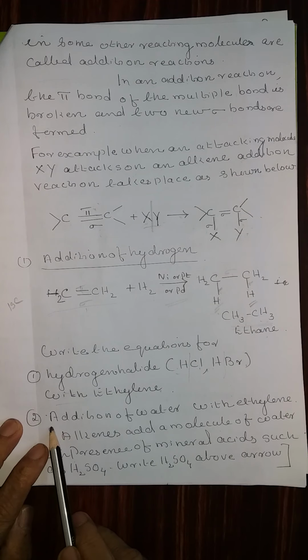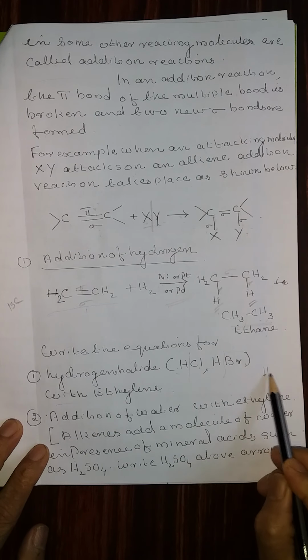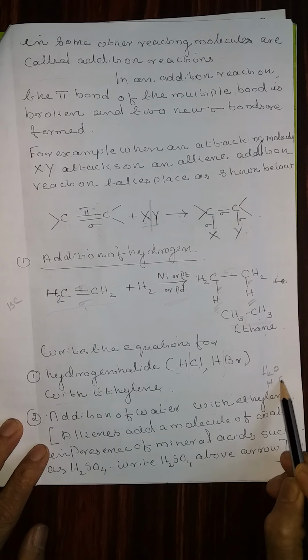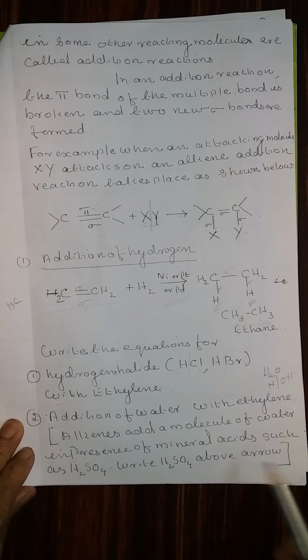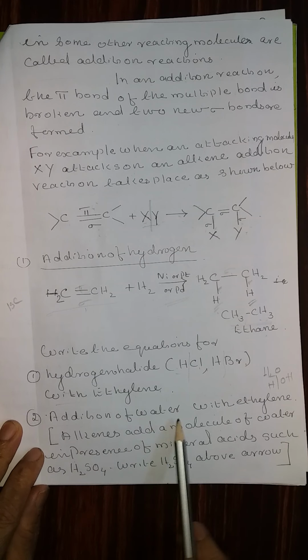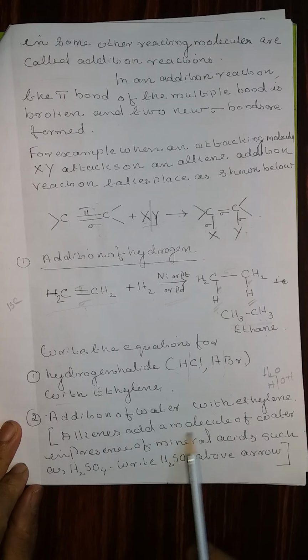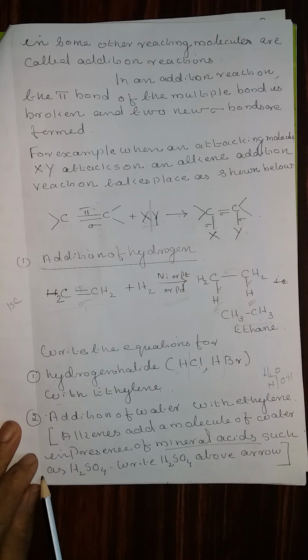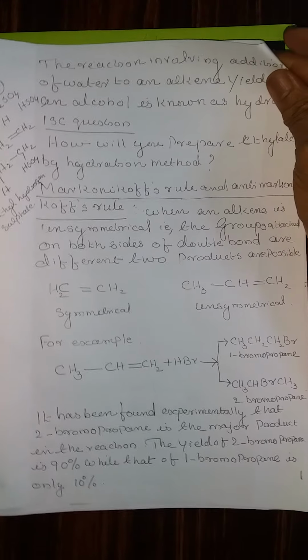Next property, that is addition of water with ethylene. The water molecule H2O will split into H and OH. Therefore, H will go to one sigma bond and OH will go to another sigma bond. For addition of water, there is a condition to be satisfied. Alkenes add molecules of water in presence of mineral acids such as sulfuric acid. Therefore, write sulfuric acid above the arrow. That means in presence of H plus ions only this reaction takes place.